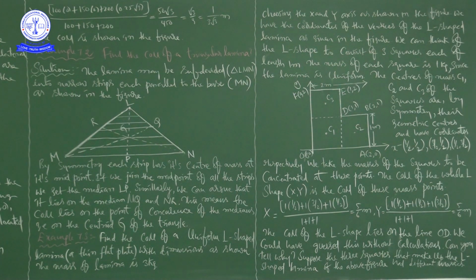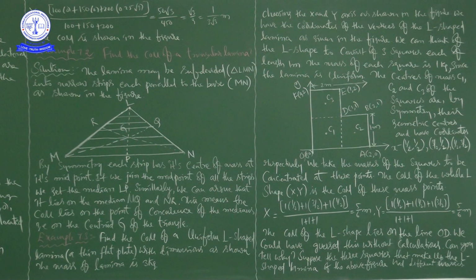Similarly, we can argue that it lies on the median MQ and NR. This means the center of mass lies, because this point is already also present on MQ and NR, we can argue that. This means the center of mass lies on the point of concurrence of the medians, that is, on the centroid G of the triangle.